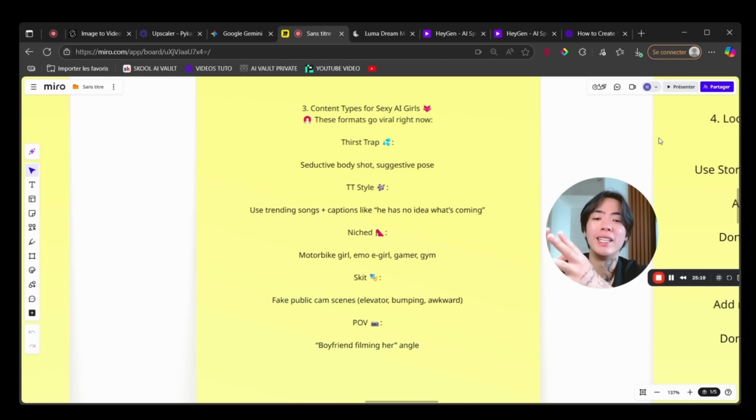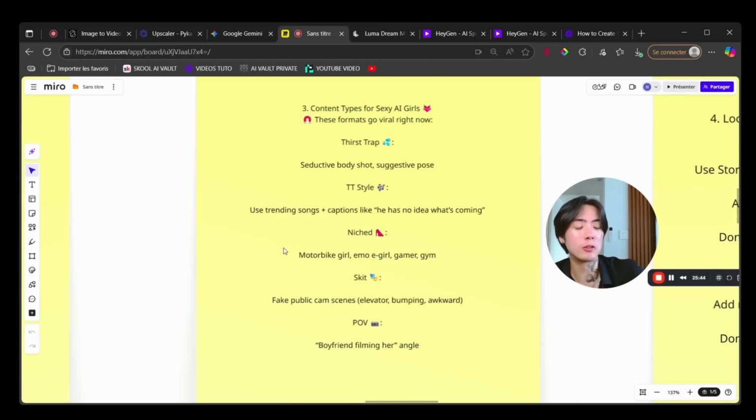That's why it's very important to choose a niche. So what's a niche? I want to give you an example. You can make your girl a bit more special. If your girl is just a pretty girl and that's all, she doesn't have personality, and she's not very interesting. So instead of letting your AI girl be a regular girl, you can make her a motorbike girl.